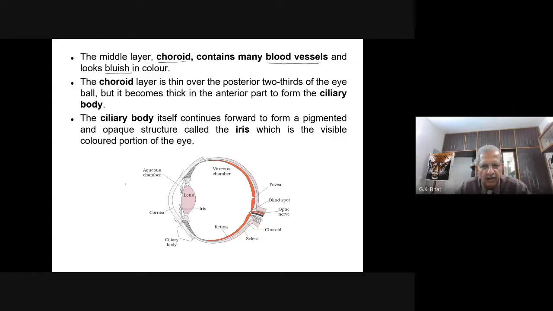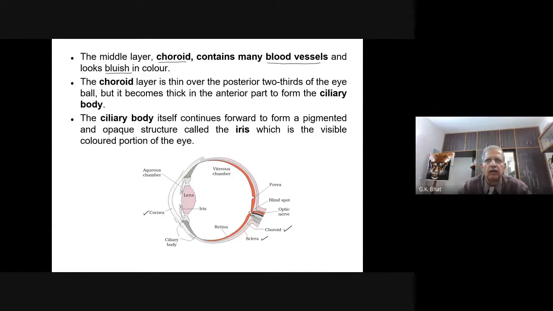Choroid is the middle layer. This is what you have. Outer layer, sclera. In front it forms the cornea. And inner to this, you have the choroid layer, the vascular layer of the eye, bluish in color. The choroid layer is thin over the posterior two-thirds of the eye.